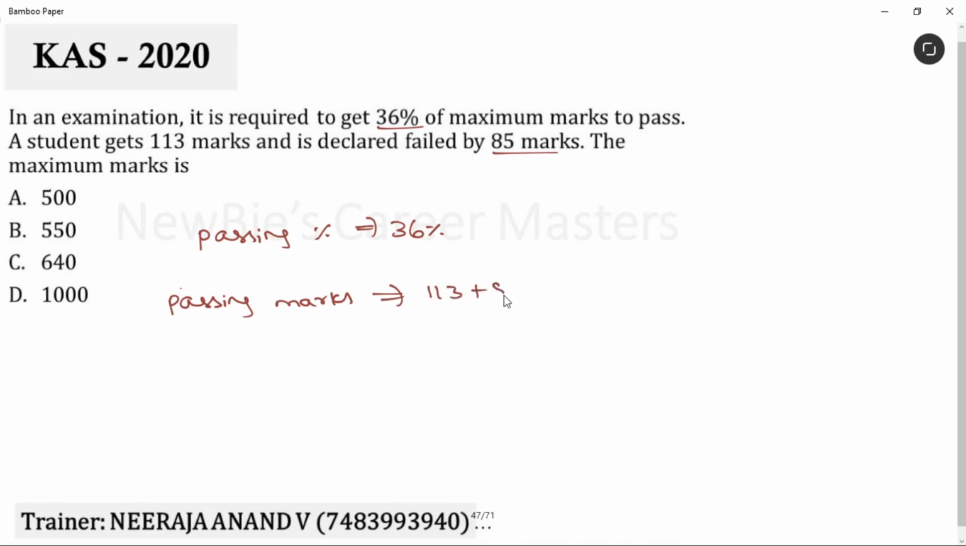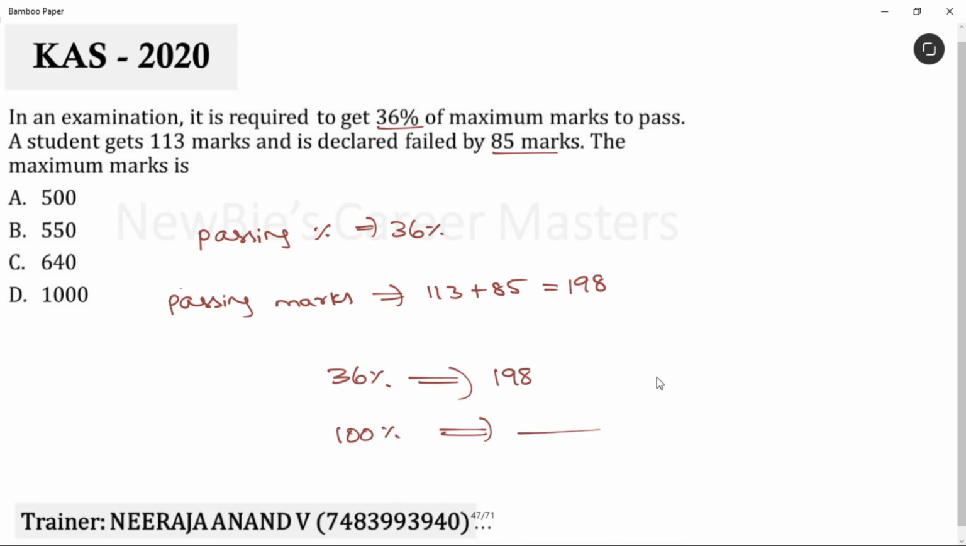113 plus 85. Very simple. See, if the student had got 85 marks extra, he would have passed. Correct? That means the passing marks is 198. After getting these two, it is very simple. If 36% value is 198, what is 100%? This gives you the maximum marks. What is the maximum marks? Total marks. Both are same.